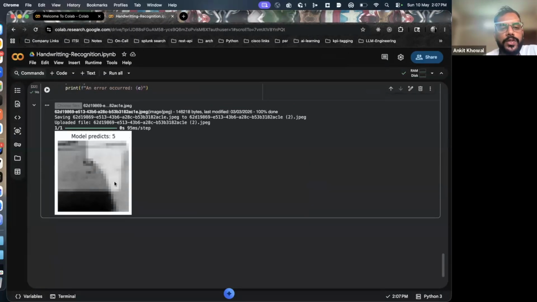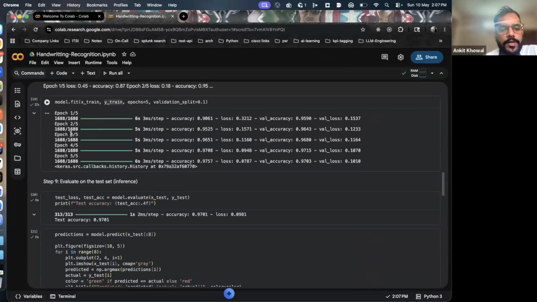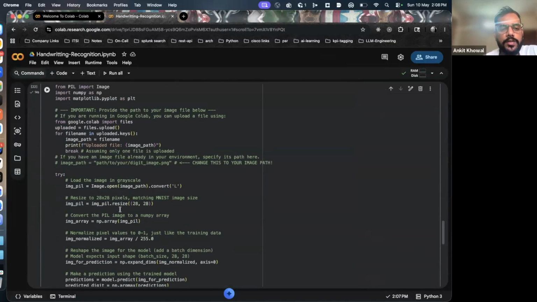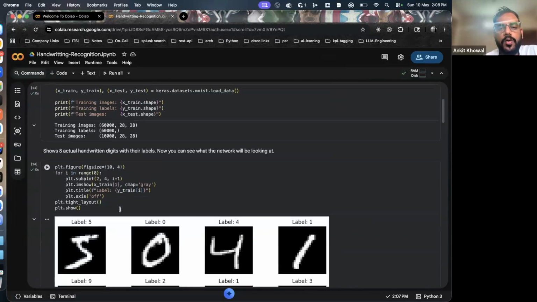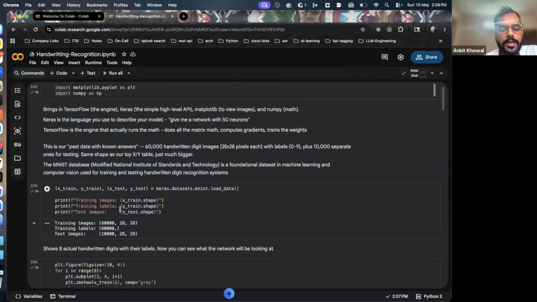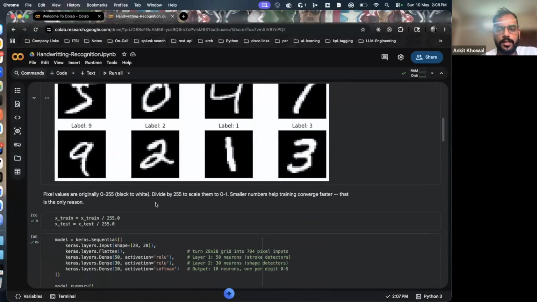But how can we improve this accuracy? We can train it on more epochs. We had just 5 epochs over here, right? If we increase it to 10, and the data set that we have has around 60,000 images, so if we increase the epochs and train it a lot more, this accuracy will slowly improve, right? So this is an overall picture of how a machine learning model works. What is a neural network? We saw it live, how it works, and the overall picture.